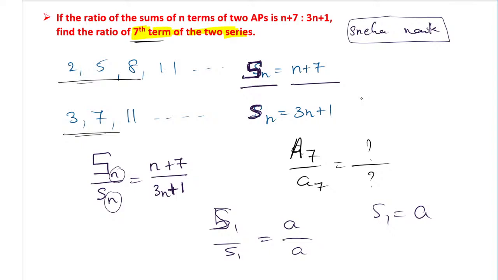Okay, I'm giving the clue. You can find the S1. S1 is nothing but, see here, if we have A1, A2, A3, A4 and so on, what do you mean by S1 refers to?